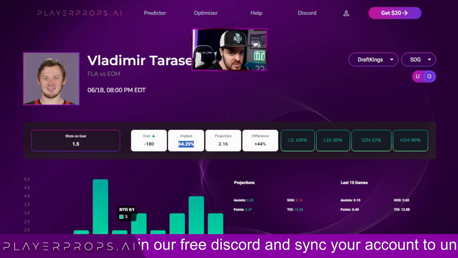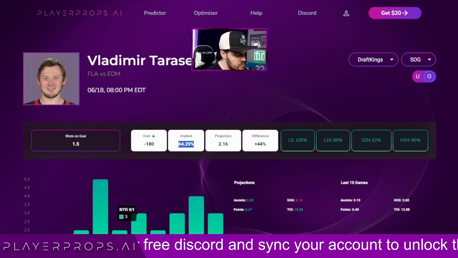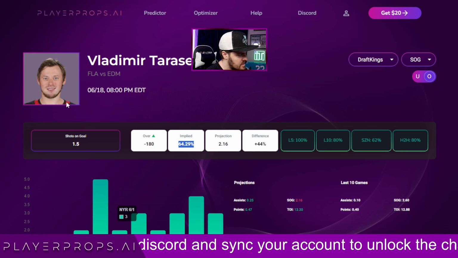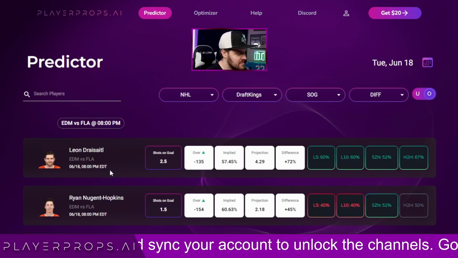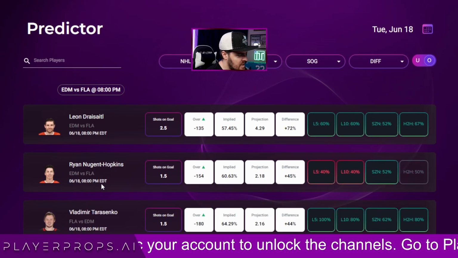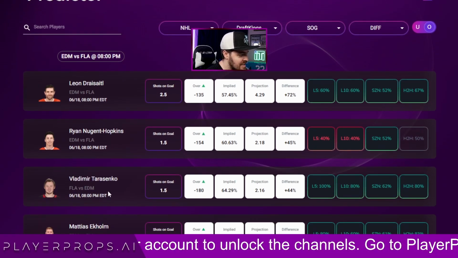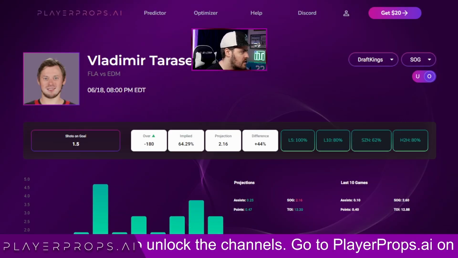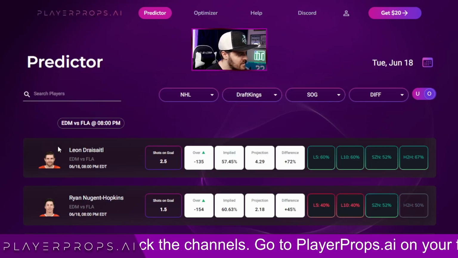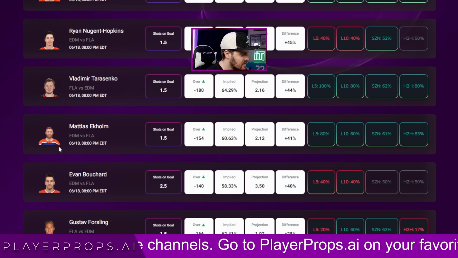So as I mentioned before, I don't like Nugent-Hopkins because he had a lot of games where he didn't get any. But this guy hasn't had any games where he didn't have any, and he's got the highest implied chance out of literally anybody here.